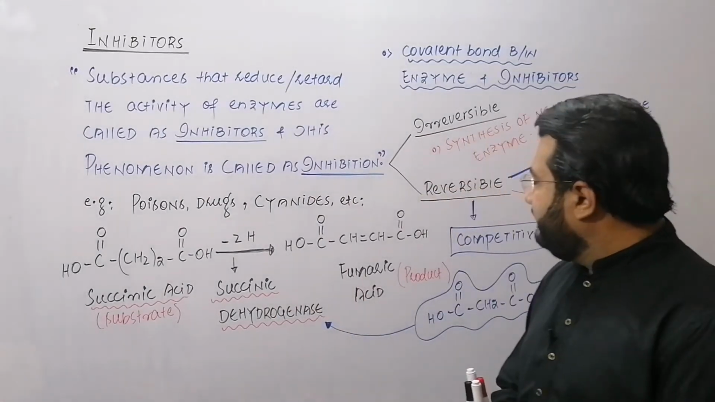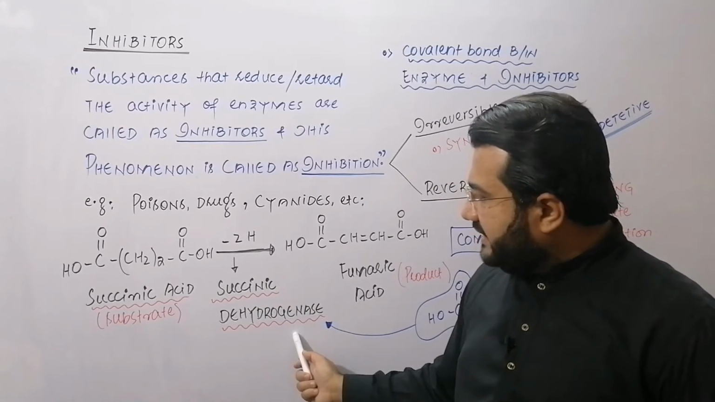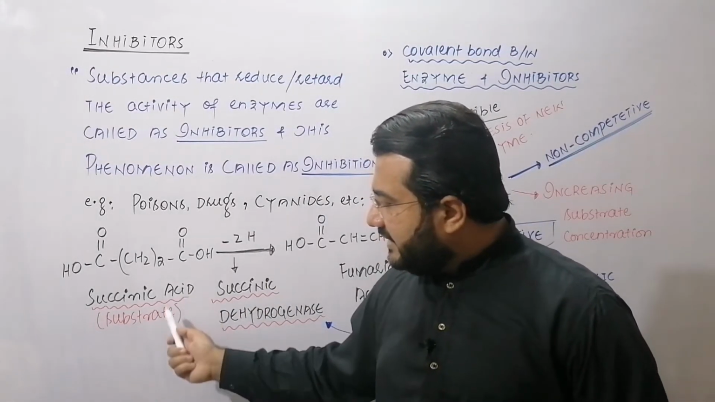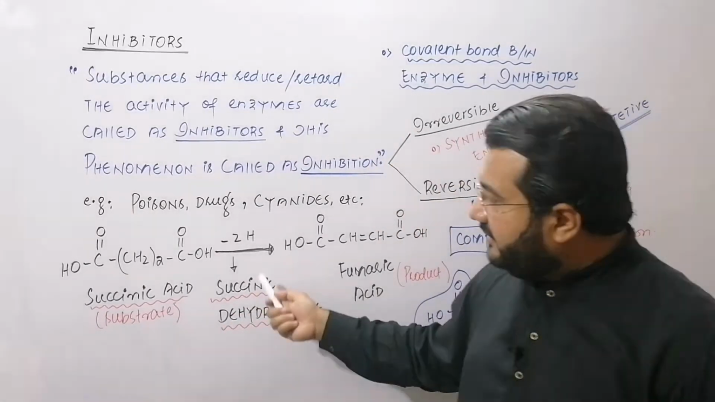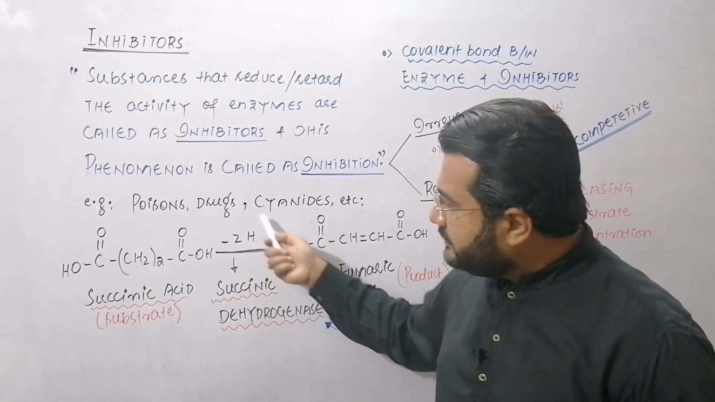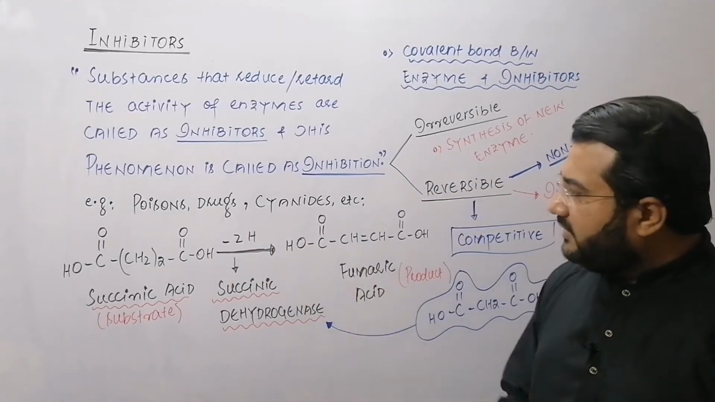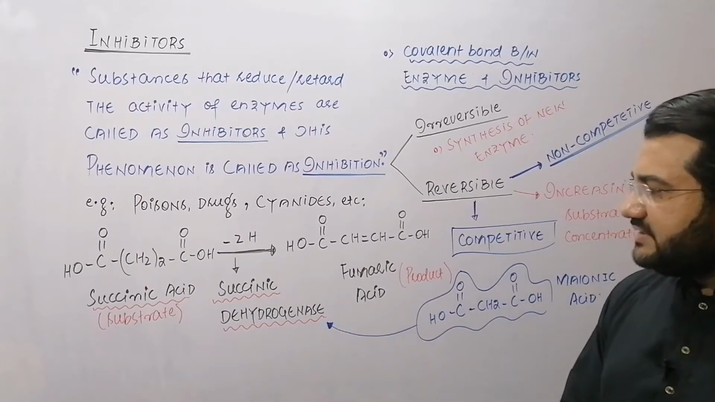An example of reversible inhibition is the enzyme succinic dehydrogenase, which dehydrogenates succinic acid. So succinic acid is the substrate of the enzyme succinic dehydrogenase, and it dehydrogenates, meaning it removes two hydrogen atoms from the succinic acid, and after the removal of two hydrogen atoms, the succinic acid is changed to fumaric acid, which is the product.